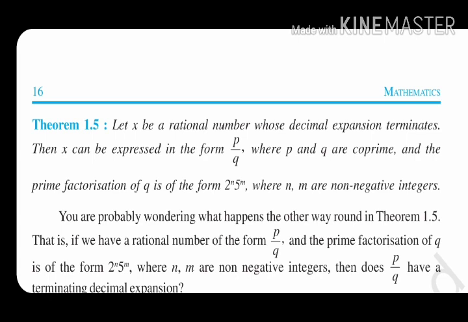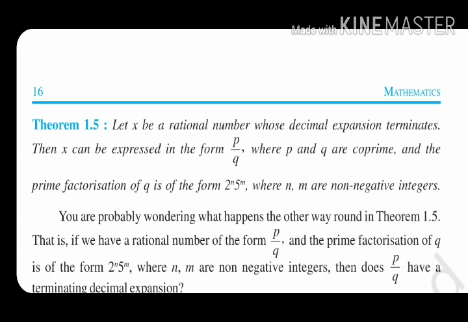It says: let x be a rational number whose decimal expansion terminates. Then the denominator must be in the form of 2 raised to the power m, 5 raised to the power n. And there is also another theorem which is the opposite of this.